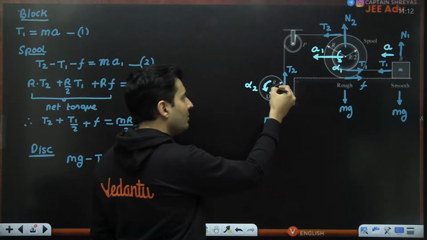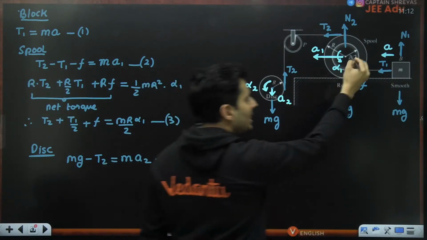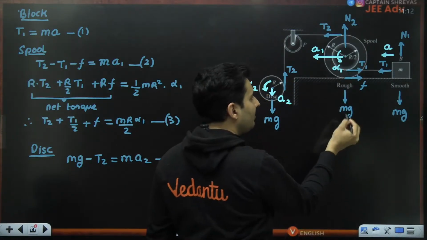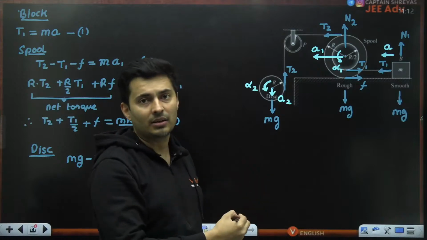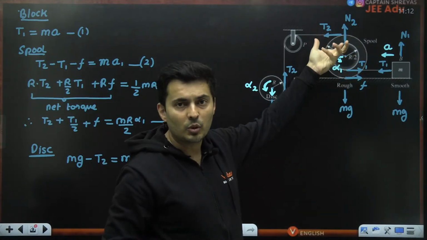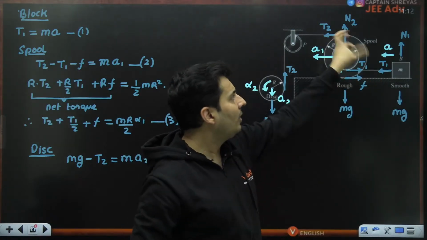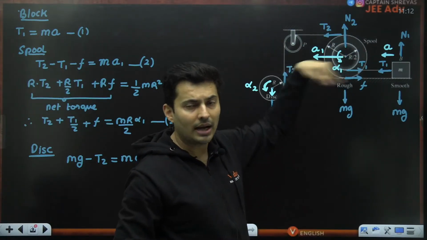Obviously not, because it acts from the center. Just like over here, this normal and mg were not participating in the torque. It was only T2, T1 and F which were trying to rotate that spool, all in the same direction, anti-clockwise.